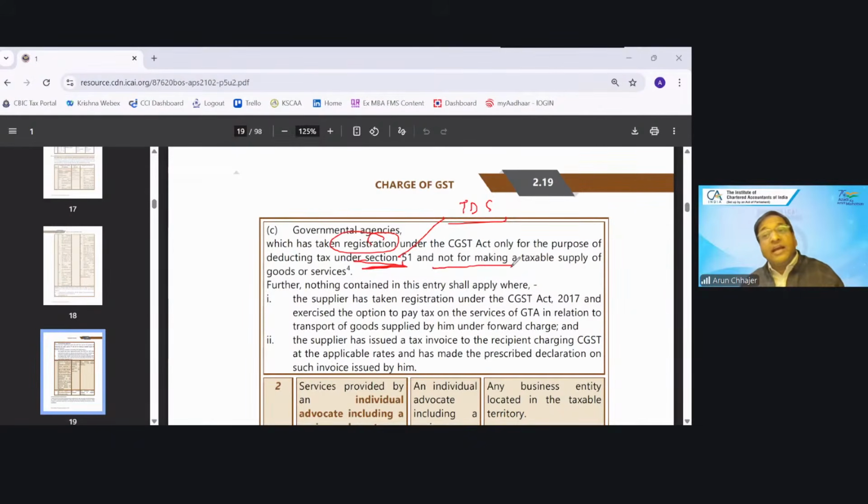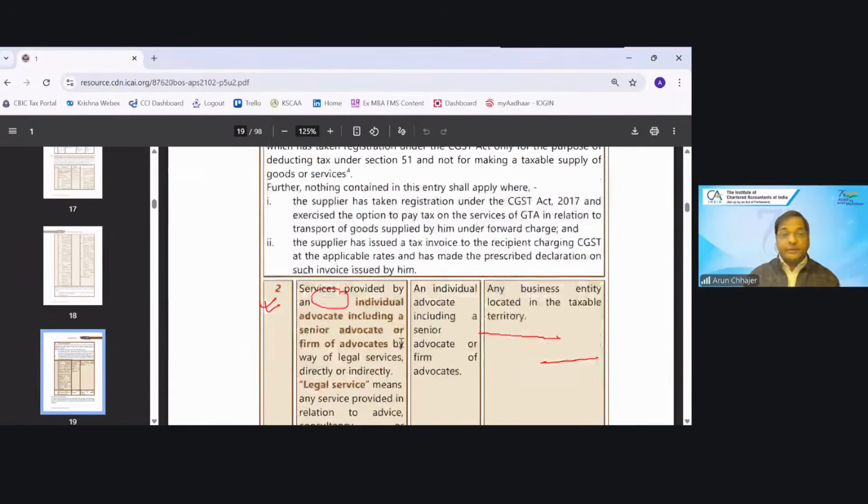Then if they are taking GTA services, will it be taxable? Answer is no. They are saying it will not be taxable under RCM. Similarly, they are saying RCM will not be applied if the GTA has opted to pay the tax under forward charge. Correct? They have to file the declaration in the prescribed form and issue the invoice, which we will discuss in the invoice, accounts and records chapter, what declaration is required to be made on the invoice. But yes, this is the case.